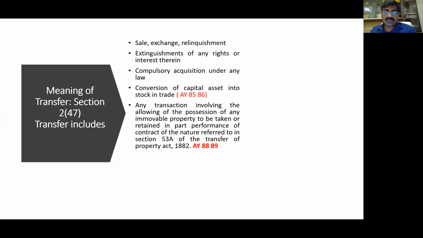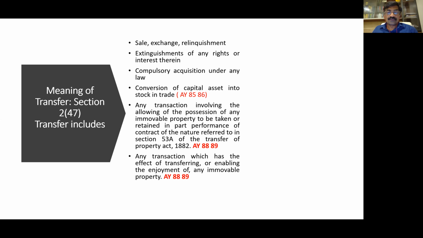Any transaction involving the allowing of possession, this was basically targeted at joint development. If you have a land, the builder will come and say, I'll construct 8 flats. I'll take 4 flats, you take 4 flats. In those circumstances, there was a problem of how to compute capital gains and all the stuff. That is why this particular section was there. So any transaction, the effect of transferring, enabling enjoyment of maturity or redemption of zero coupon bonds.